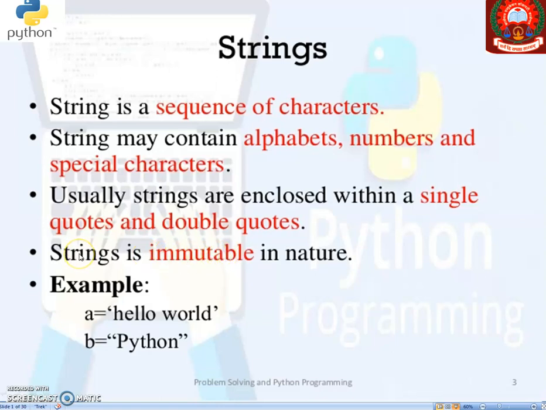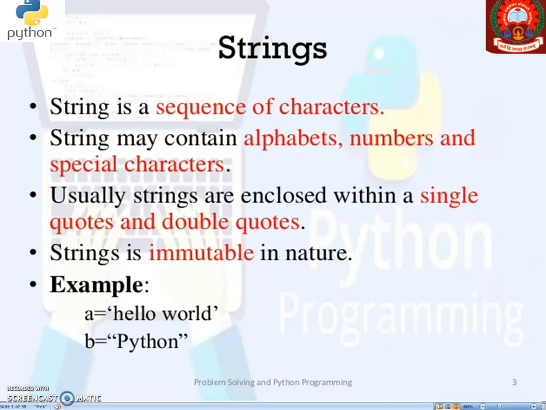When you want strong and fixed data, this word, the immutability of string, is very important. And from an exam point of view, when you think about the string, they may ask: strings are immutable in nature, or string is ... in nature.